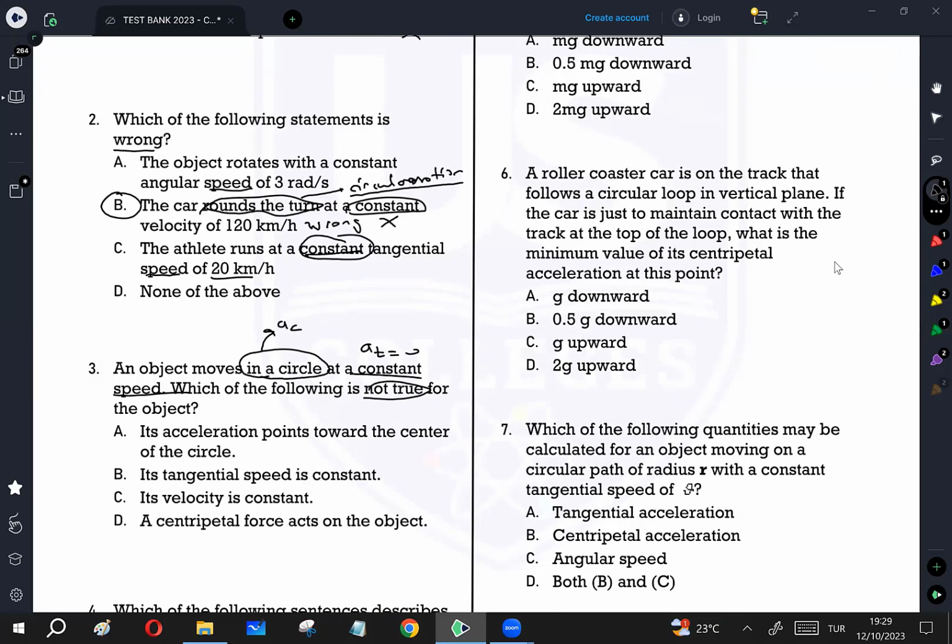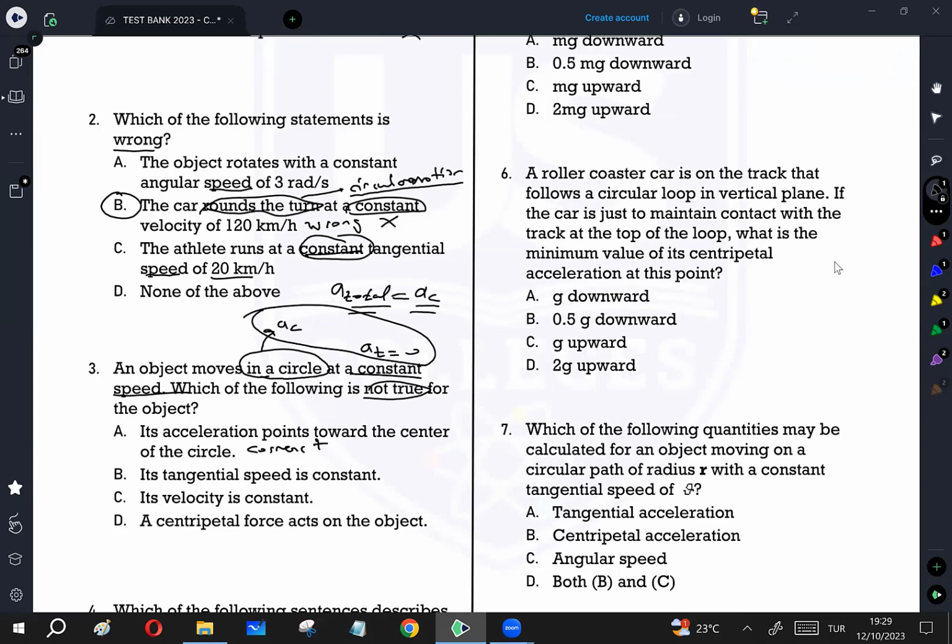Because AT is 0, total acceleration is only AC. So in whichever direction AC is, total acceleration is in the same direction. So its acceleration points towards the center of the circle, correct. This is correct, but we are looking for the incorrect answer.